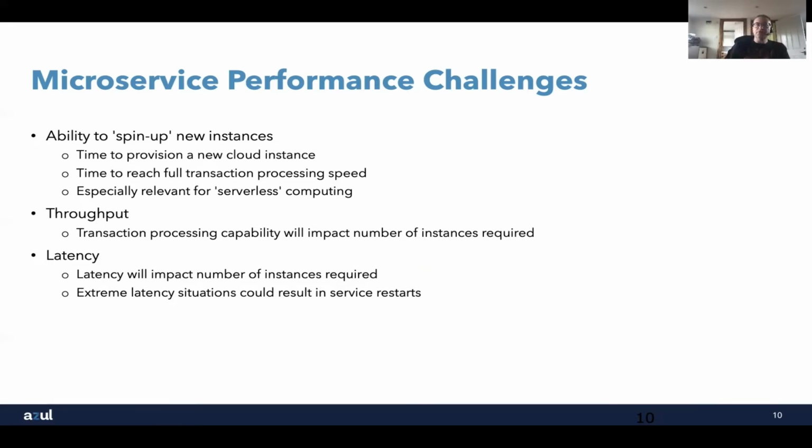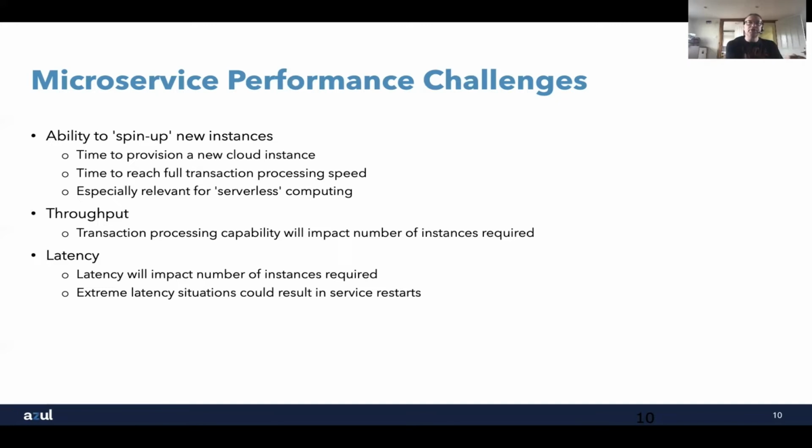Second thing we need to think of is, once we've got that service started up, how much throughput do we get for that service? This is especially important when we're thinking about transaction processing capability and how many instances of a particular service we need to do something. When we look at some bigger services, like Cassandra or Hadoop, even though those are technically a microservice, doing one thing and doing it well, we would then break that up into a number of instances, have a cluster of nodes.